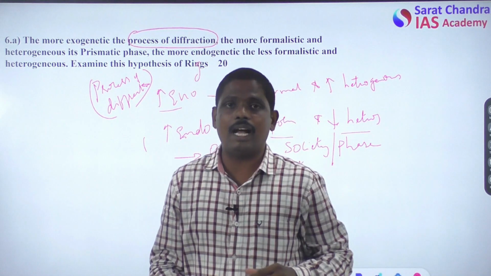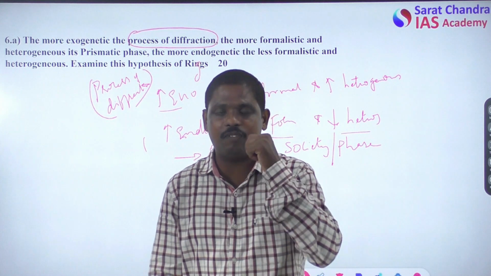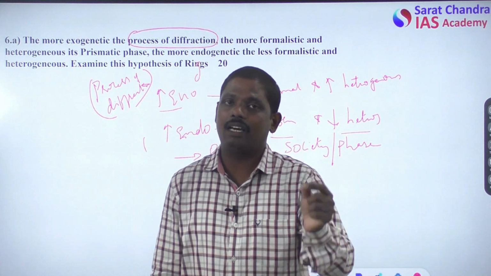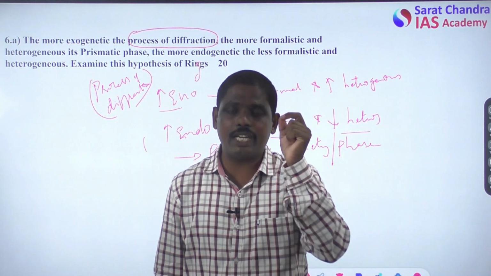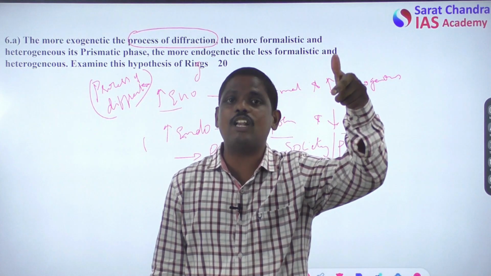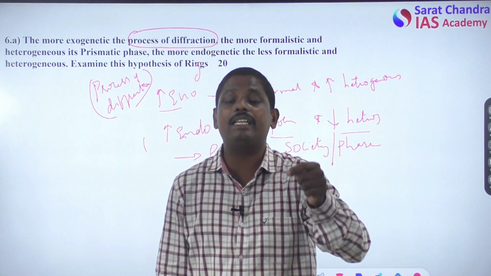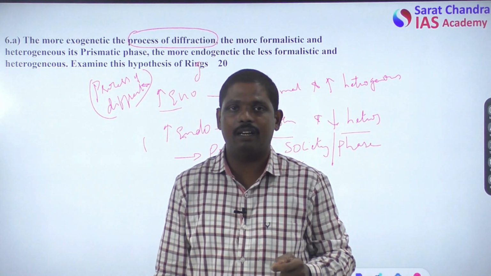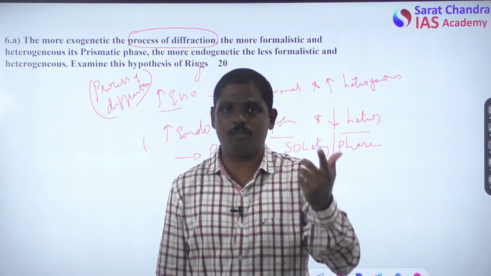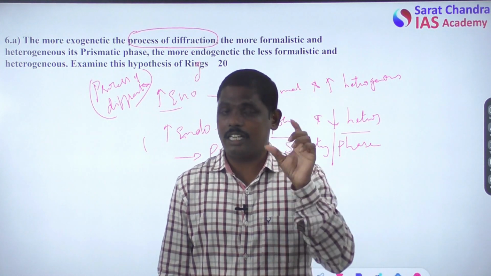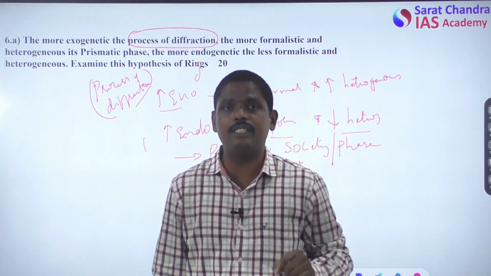So in the first paragraph, say that according to Riggs, exogenetic change, that is, a change brought by external factors, will definitely increase formalism. So what is formalism? Define formalism according to Riggs.